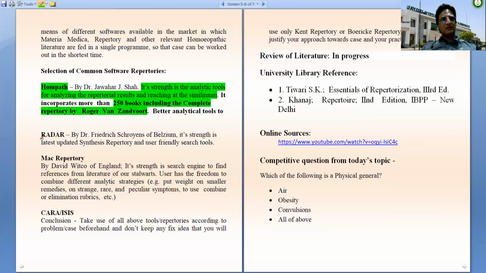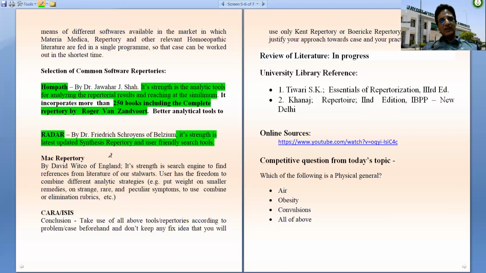The other software which is very famous is Radar by Frederik Schroyens of Belgium. Its strength is the latest updated synthesis repertory with user-friendly search tools. The search tools are very beautiful. They make it very easy for the physician to reach the particular symptom whenever required.